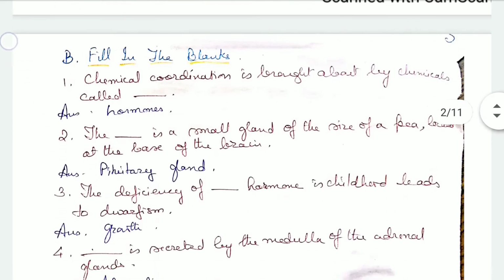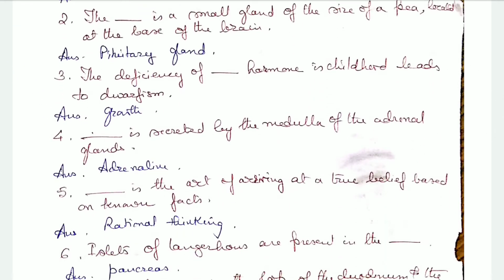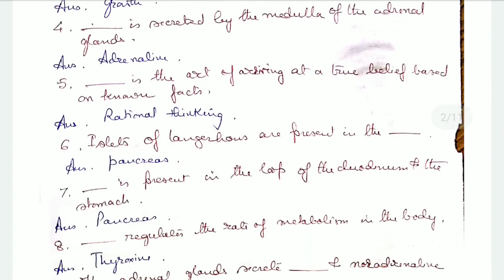Now we come to the fill in the blanks. Chemical coordination is brought about by chemicals called hormones. The dash is a small gland the size of a pea located at the base of the brain. It is the pituitary gland. The deficiency of dash hormone in childhood leads to dwarfism. The answer is growth hormone. Fourth, the dash is secreted by the medulla of the adrenal gland. It is adrenaline.